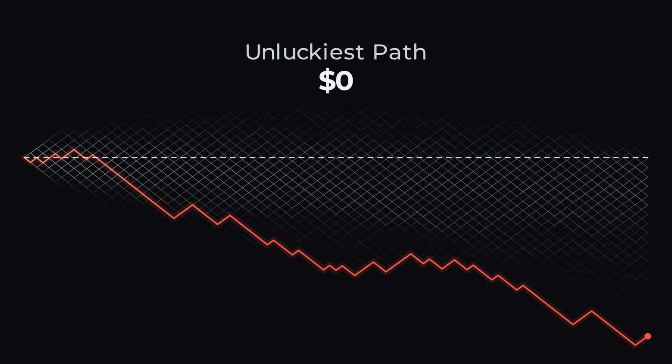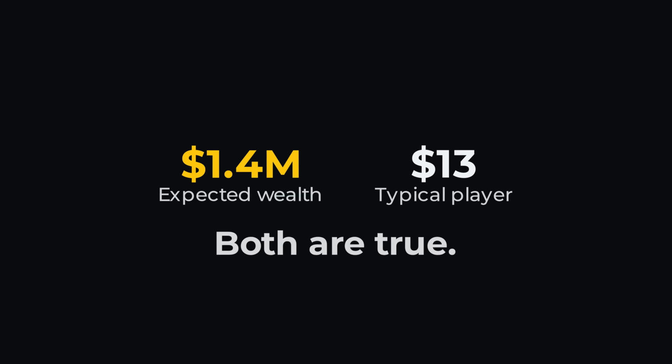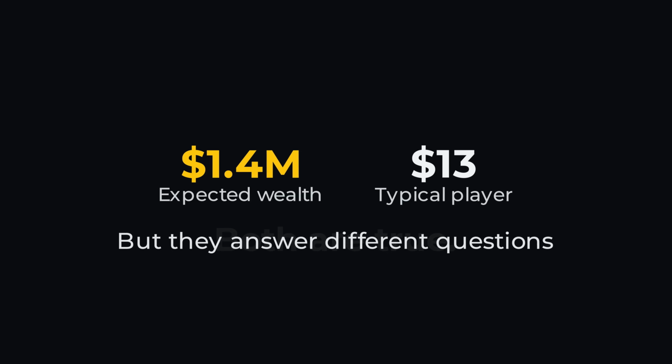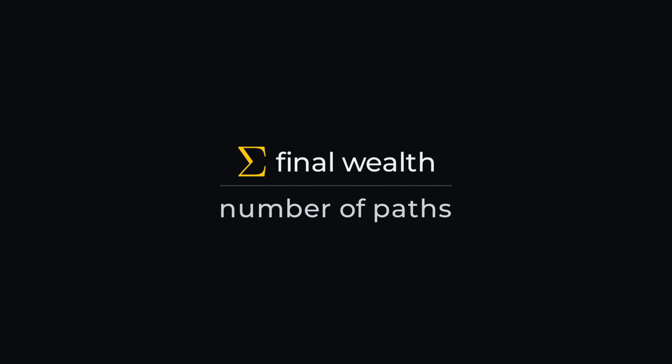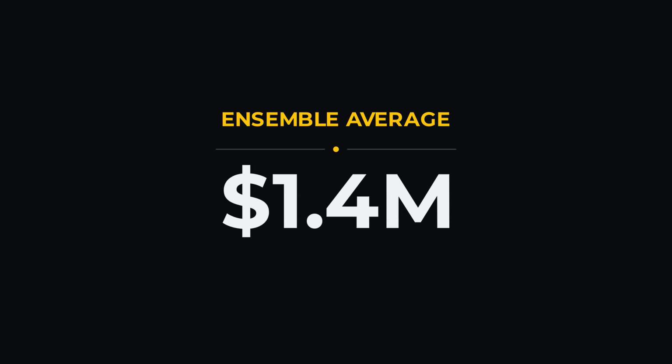So we have a very strange result. The expected wealth is $1.4 million. The typical player ends with just $13. Both are true, but they answer completely different questions. The expected value asks, if I could run this game across many parallel worlds, what would the average final wealth be? And for that reason, we call it the ensemble average. It's the average across an ensemble of possible paths.